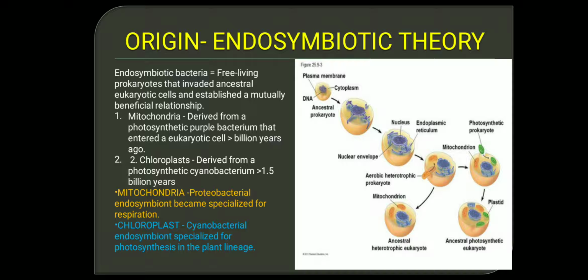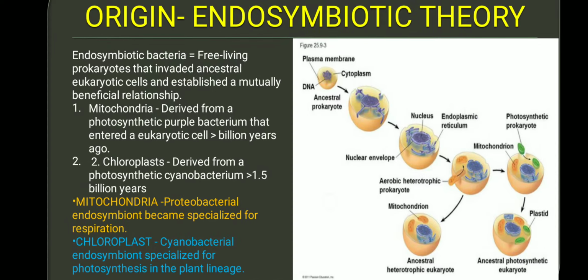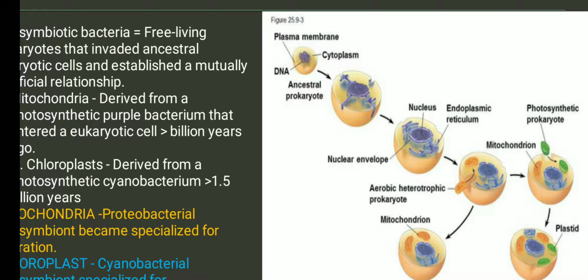So how did these genes come into existence? How did mitochondria come into existence, and how did chloroplast come into existence? That we are going to study, the origin of mitochondria and chloroplast, which is clearly explained by a theory called endosymbiotic theory. In endosymbiotic theory, let's see what happens. Initially, there was an ancestral prokaryote. The cell which evolved was a prokaryotic cell. We all believe that first the prokaryotes evolved, then the prokaryotes developed to become a eukaryote. That is what we have been studying.